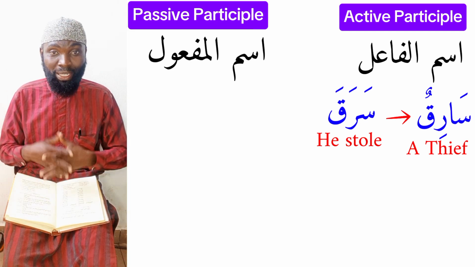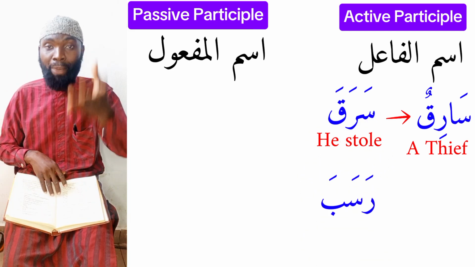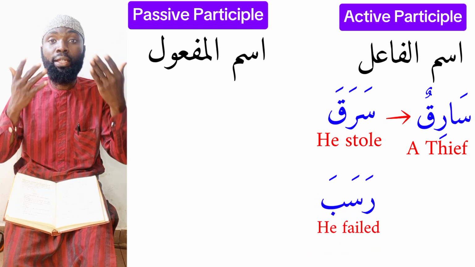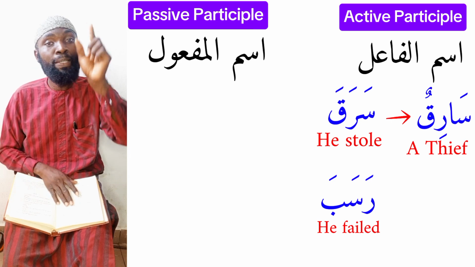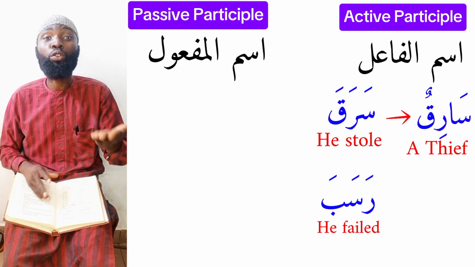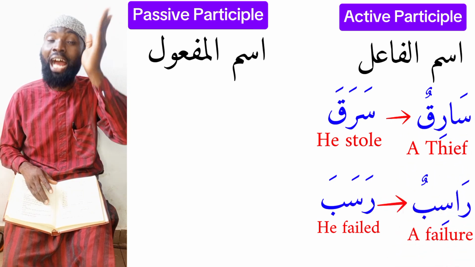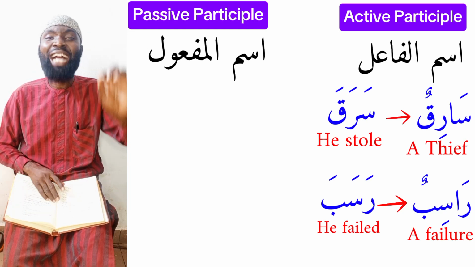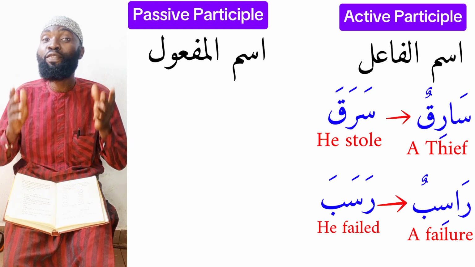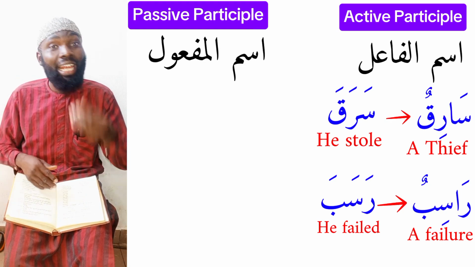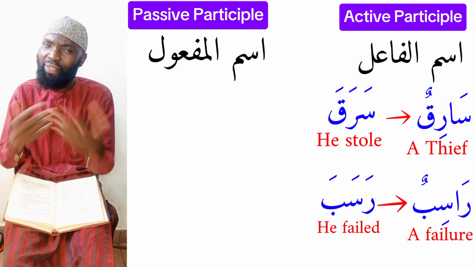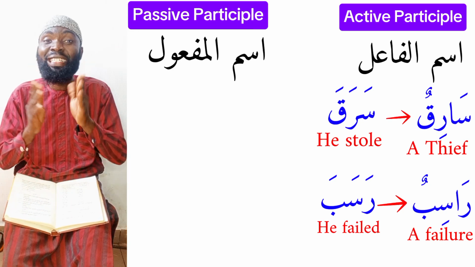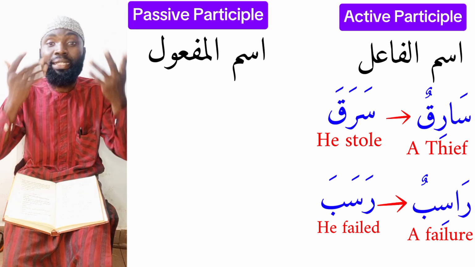Another word that comes under this pattern is the word rosaba, which means he failed. To get the person who failed, you simply add alif after the ro, and you get rosibun, somebody who fails. The other word we can form is katibun, a writer. This is gotten from the word kataba, he wrote. A writer will now be katibun. This is very easy.